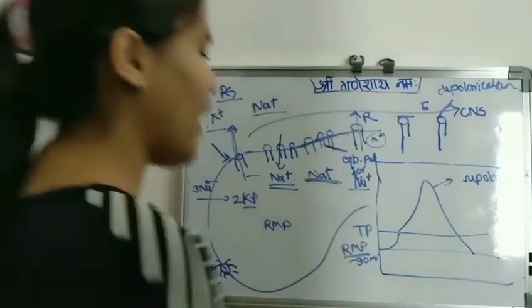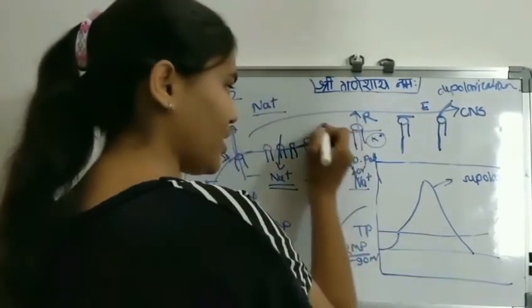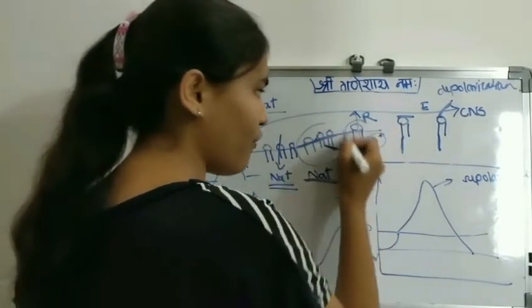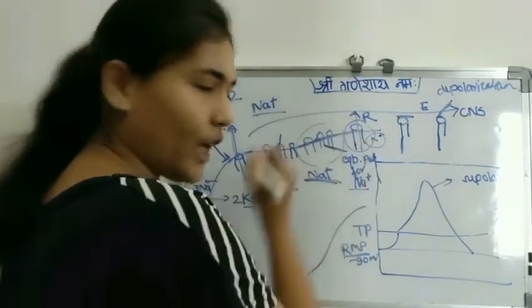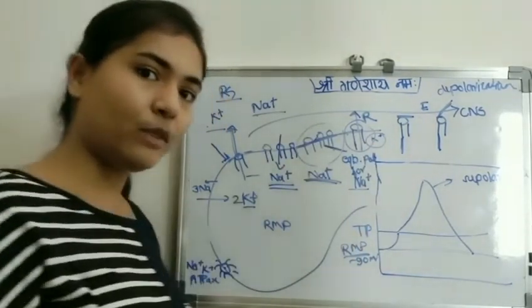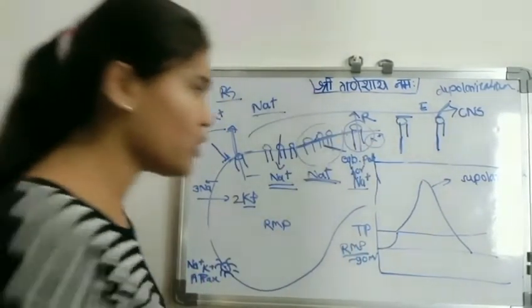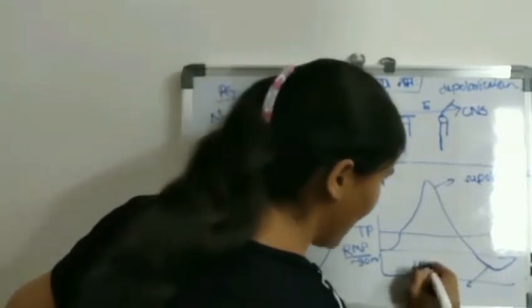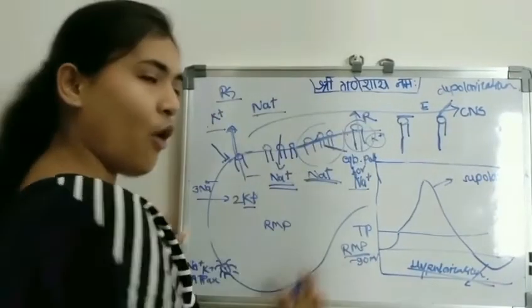At resting membrane potential, the voltage sensitive potassium channel closes. But as the potassium channel takes much time to close, the membrane potential becomes far more negative than the resting membrane potential, and this is called hyperpolarization. Look, I'm going to explain you all.